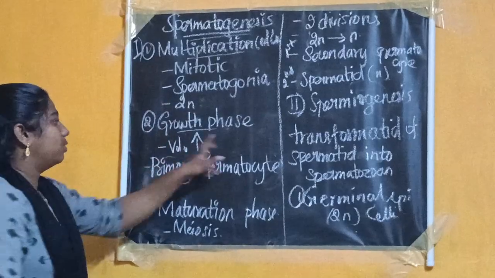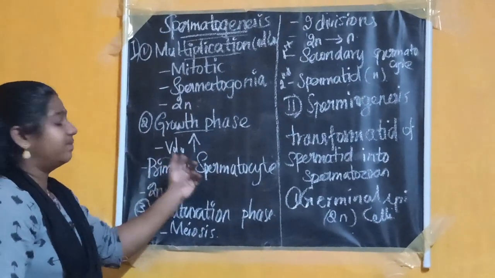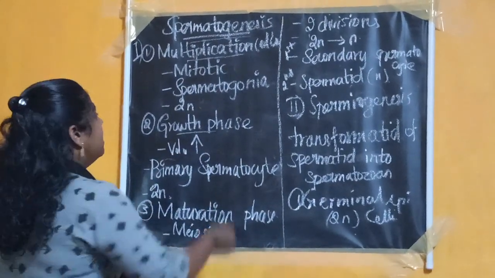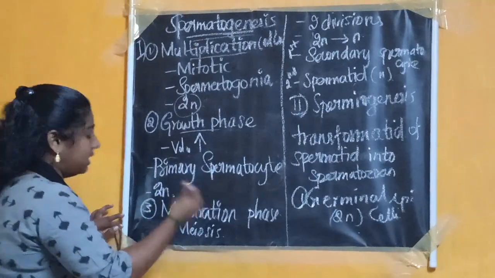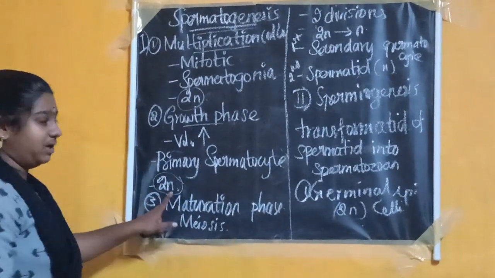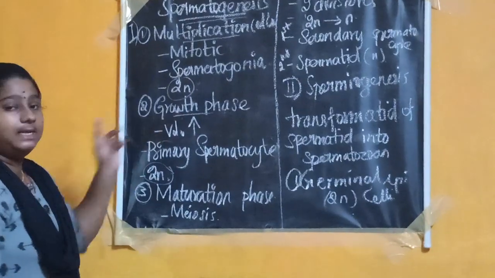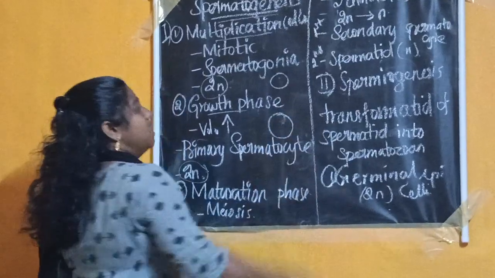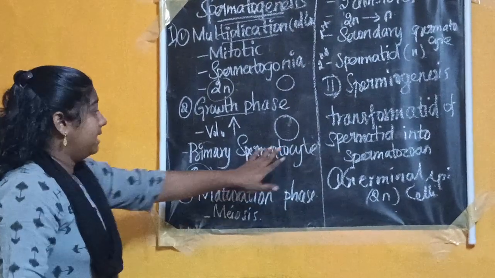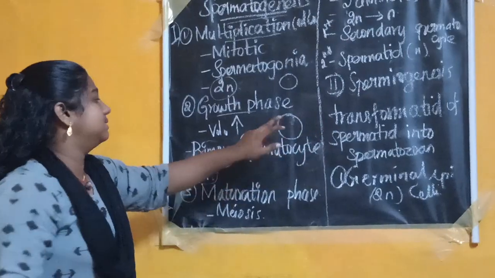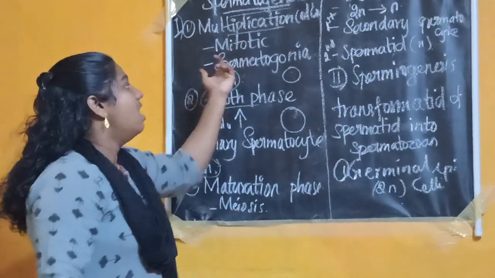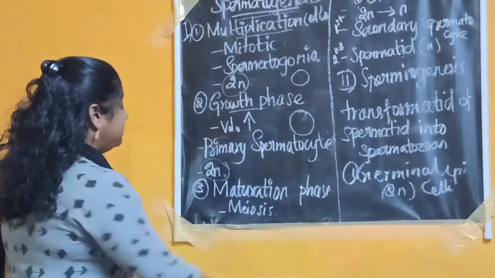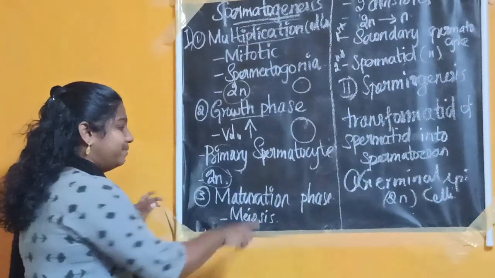Then the second phase is the growth phase. In this phase, the volume of the cell increases. There is no division in this phase, so the 2n diploid number continues, and the volume of the cell is increased. This cell, the spermatogonia, is now known as the primary spermatocyte. This primary spermatocyte undergoes the maturation phase.